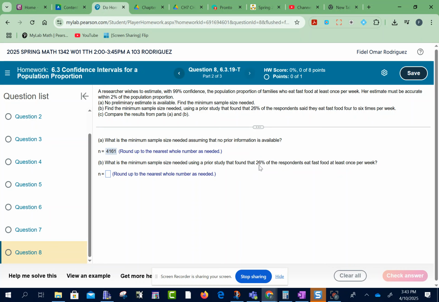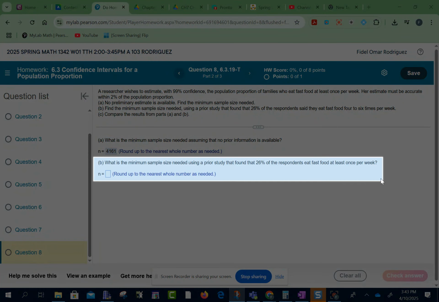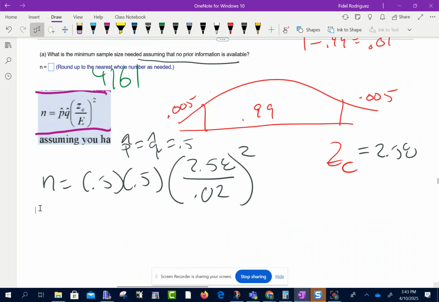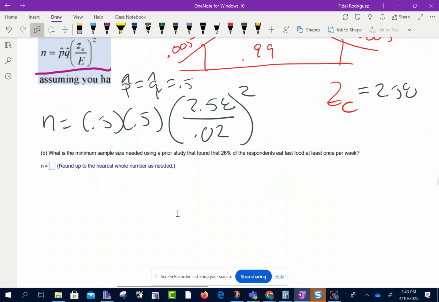Okay. Now, look, we're going to do this again, but now they're giving me a value for p hat. They're telling me p hat is 26%, right? So look, I'm going to copy this guy right here. Let's bring it down this way. Let's drop it right there. Okay. So now I'm going to use the same formula, right?